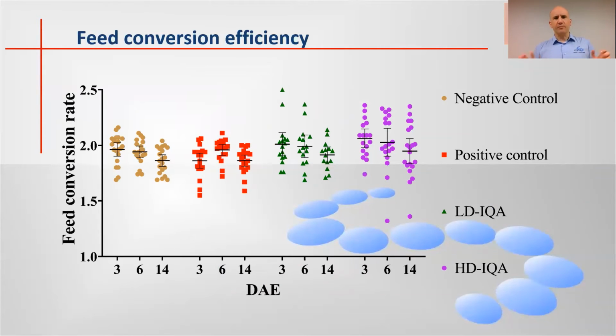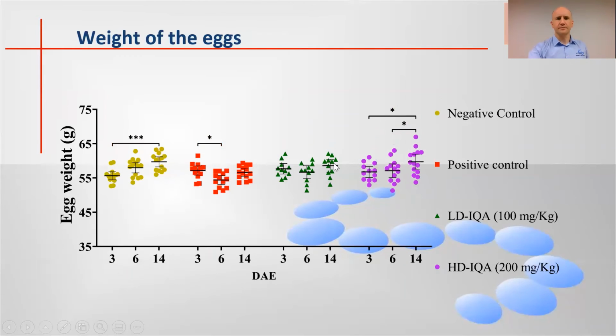In terms of feed conversion, we know that the lower the value of the feed conversion rate, the better the efficiency. And we can see here that the efficiency in the negative control group was improving over time. That didn't happen with the positive control group, where we see a decrease in efficiency 6 days after exposure. That decrease in efficiency was prevented in both groups supplemented with alkaloids.